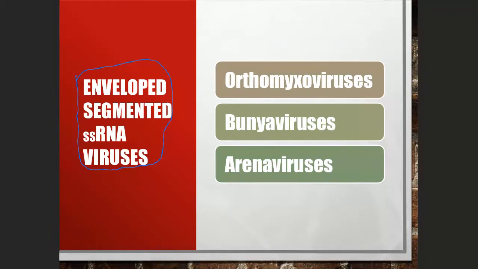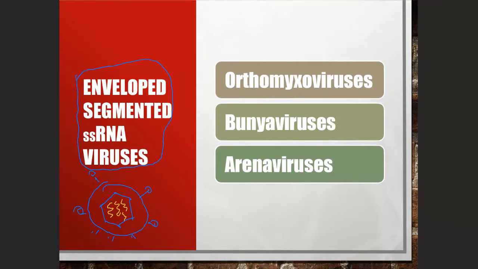So if we make the picture, it's going to be this capsid, then this envelope, spikes on the envelope for attachment, and the single-stranded RNA.